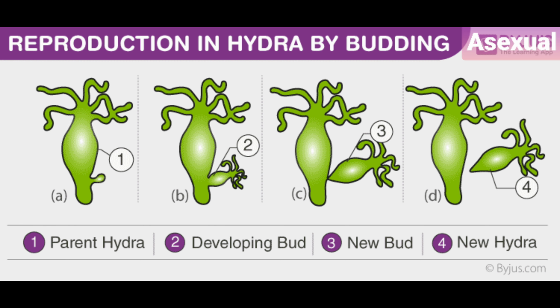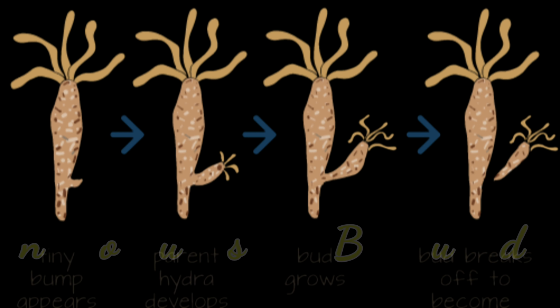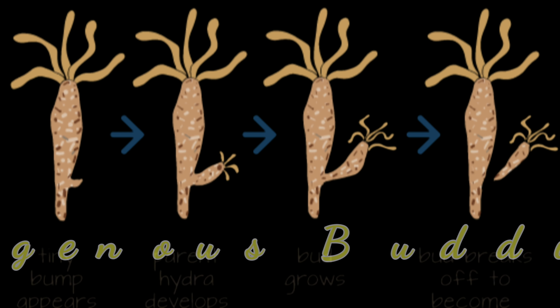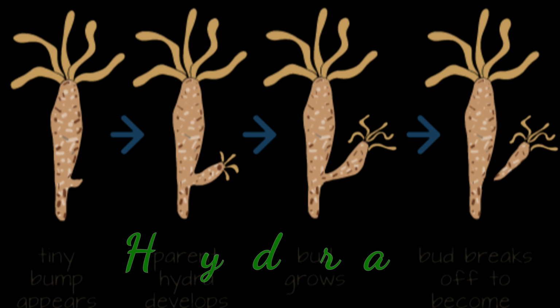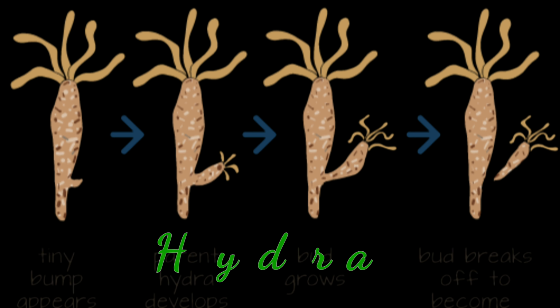It detaches itself from the parent body and lives as an independent animal. Types. First one, exogenous budding. Such a bud is produced on the outside of the body, for example, hydra.